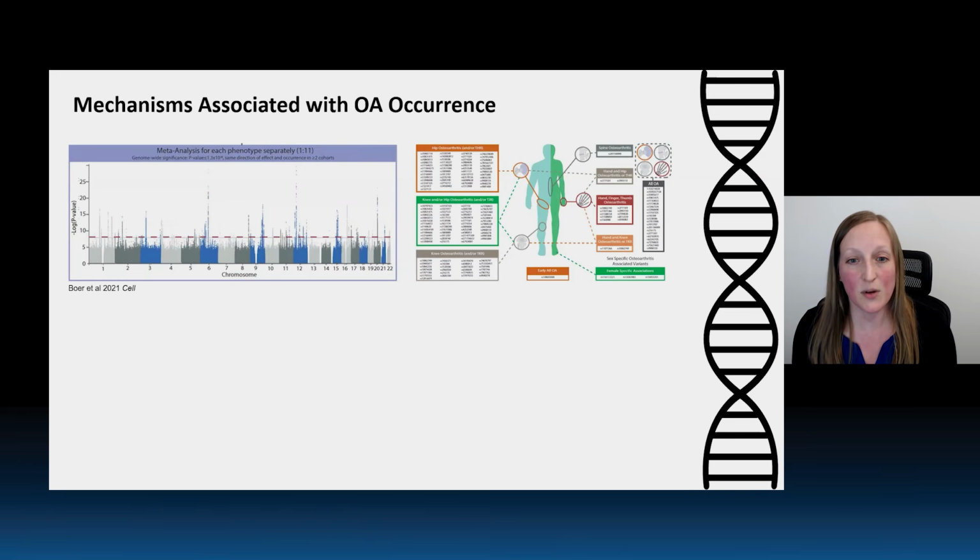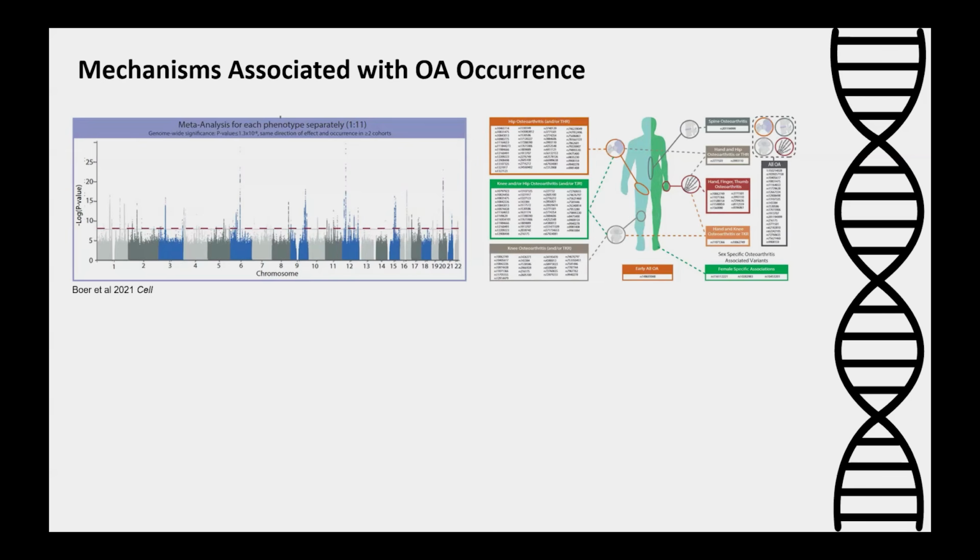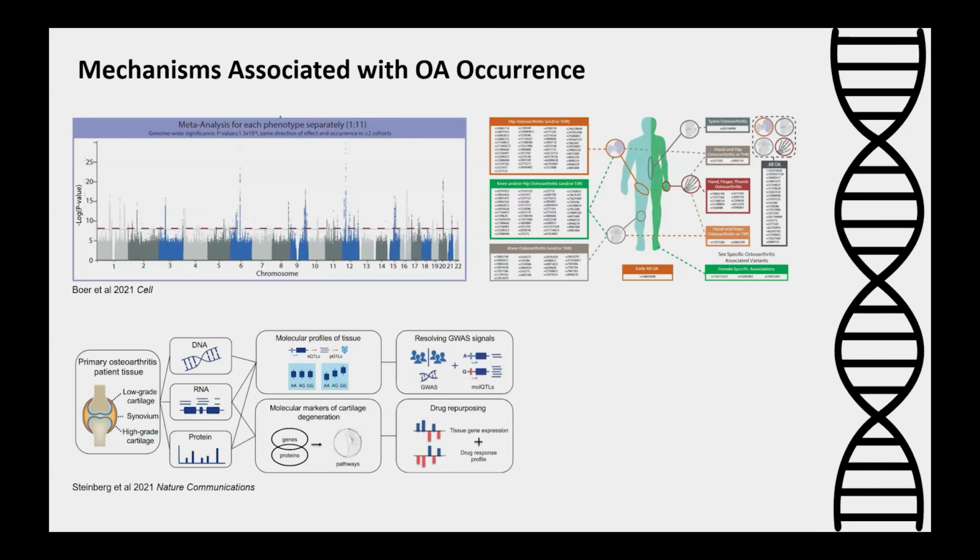But it's important to note that these genetic variants have very small effect sizes on osteoarthritis, and they tend to be in non-coding regions of the genome, so they're thought to have an impact on gene regulation. So the next step is to figure out how they're impacting gene regulation to then impact phenotypes. What researchers are starting to do now is examine molecular phenotypes in relevant tissues from genotyped individuals to see how genotype and molecular phenotype are related.